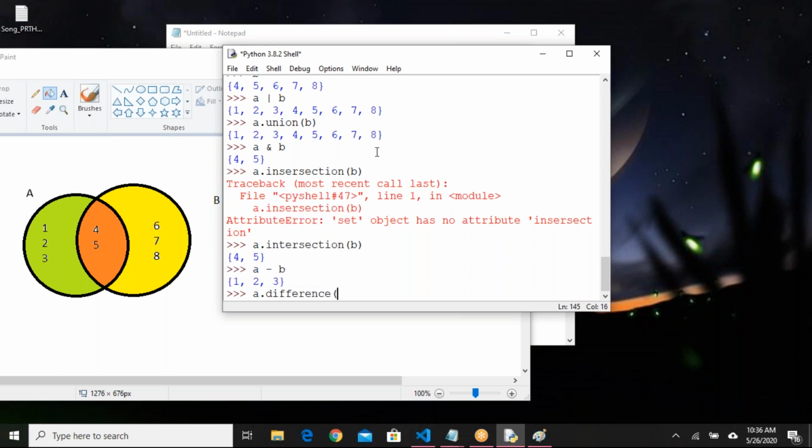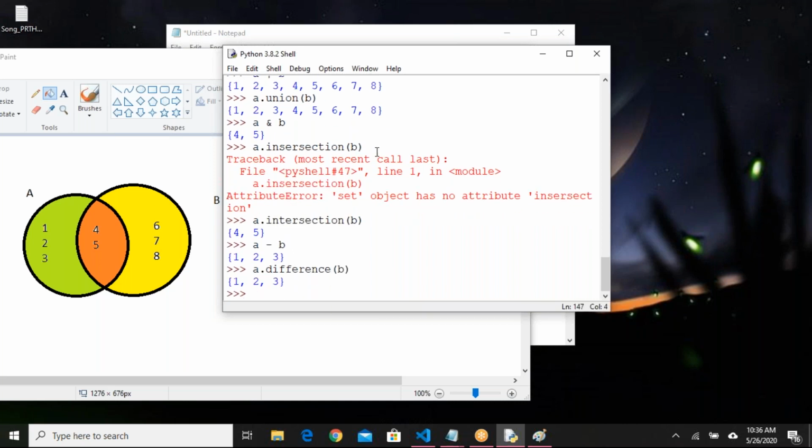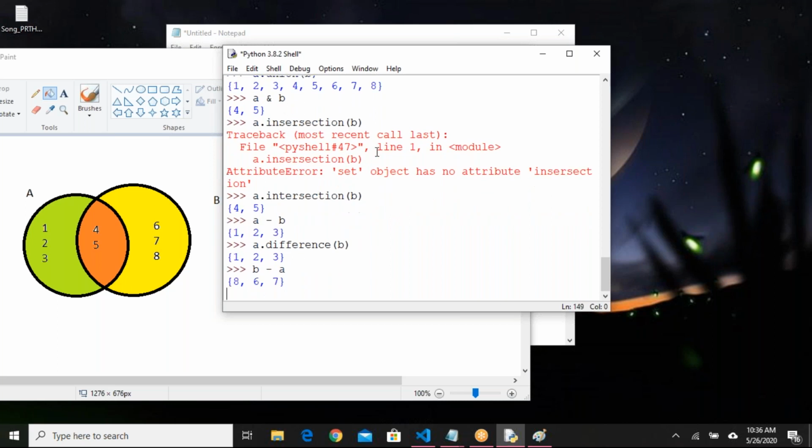Yeah, A dot difference of B, I'll get 1 2 3. If I say B minus A, what will I get? 6 7 8. The elements which are available in B and should not be available in A will be considered. See here, when I say B minus A, it's not showing 6, 7, 8. It is showing 8, 6, 7. Order will not be preserved. Don't worry about the order.